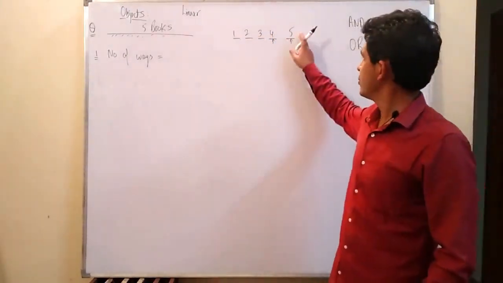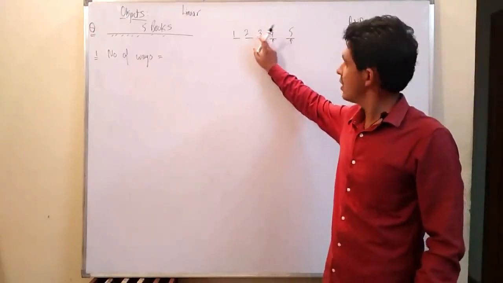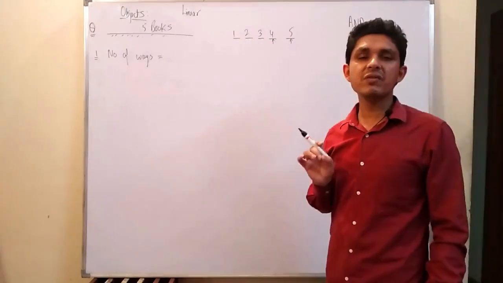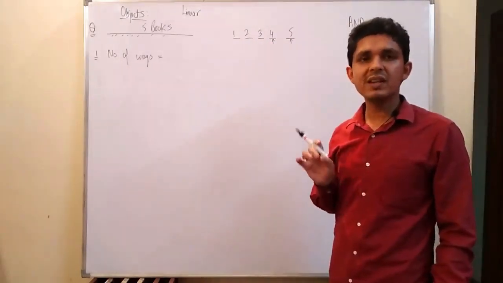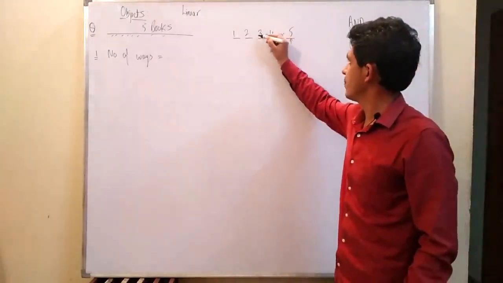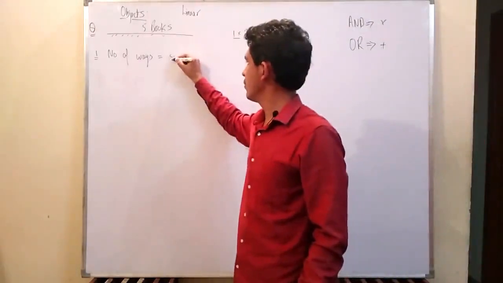So 5 books here and 4 books here and 3 and 2 and 1. As we discussed earlier, whenever we have 2 or more things in the AND condition, we always have to multiply the things. So the answer of this question will be simply factorial 5.